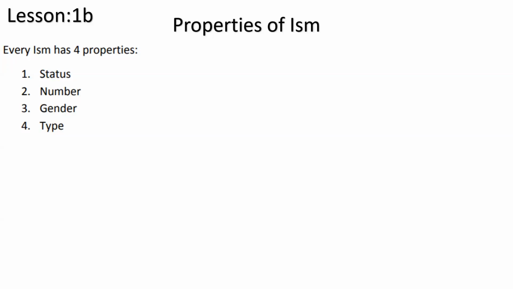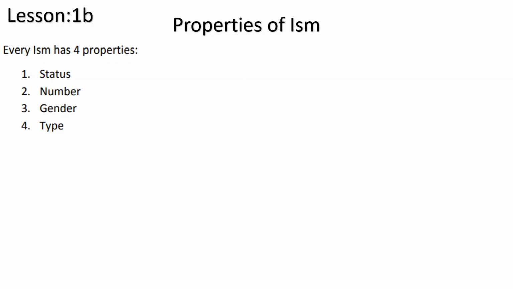So every ism has four properties. They are called status, number, gender, and type. Over the next few weeks, we'll talk about all these four properties: how we understand them, what we need to memorize about them, and how we can identify and recognize these four properties from the words of the Quran, from the ism of the Quran.